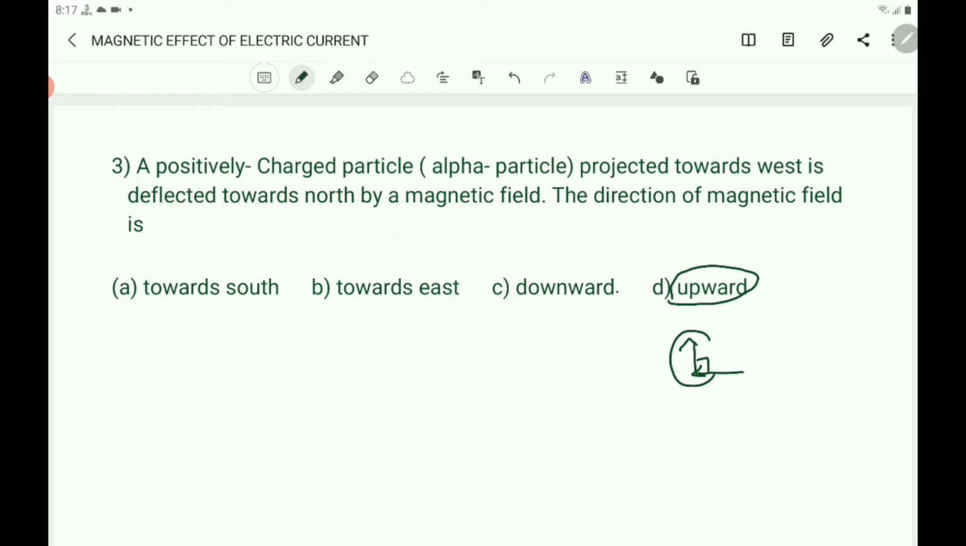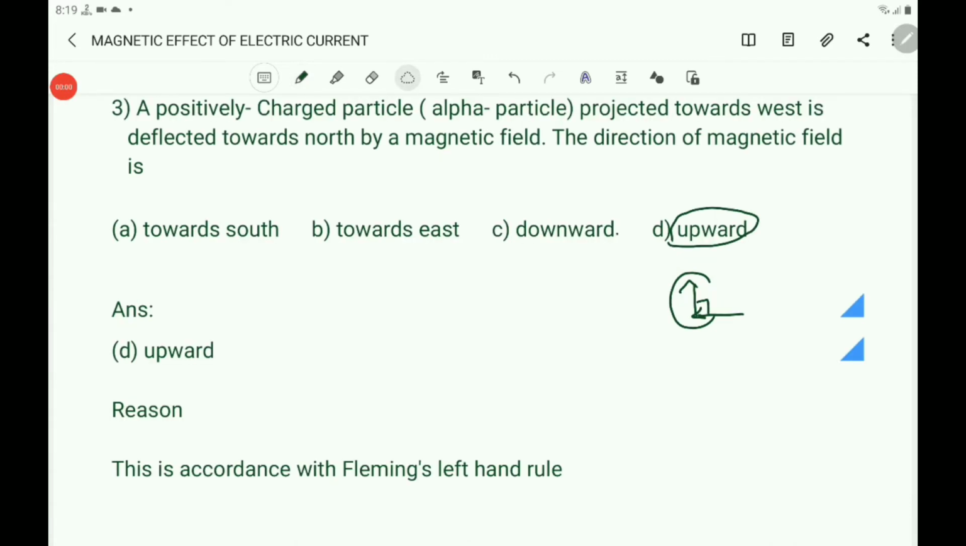Fleming's left hand rule. Here the direction of the magnetic field must be in the upward direction, as these two are in west and north direction. Write the answer. Option D is the answer, and the reason is according to Fleming's left hand rule.